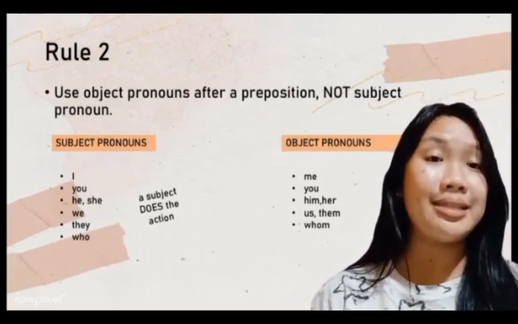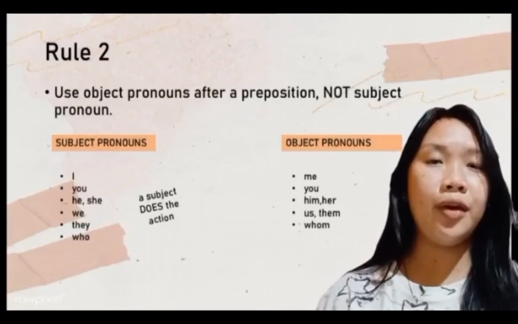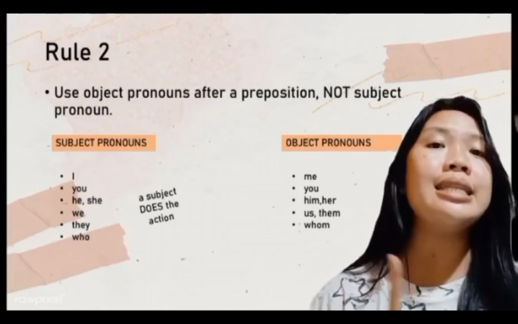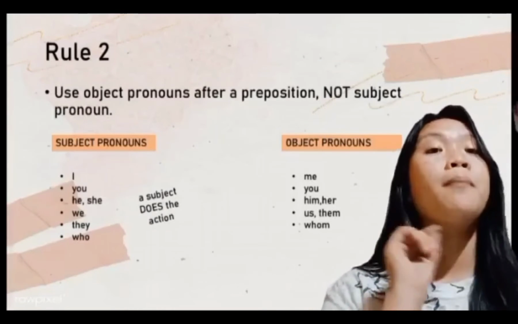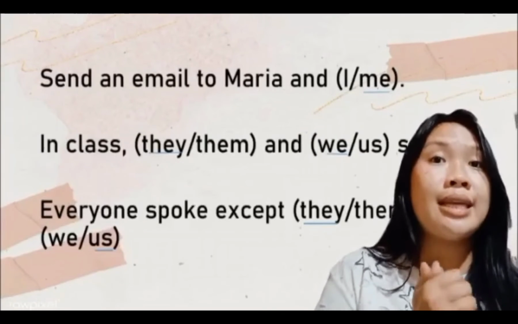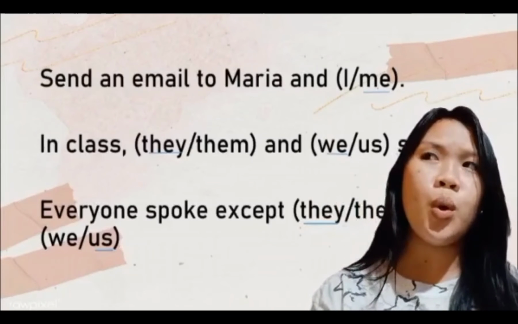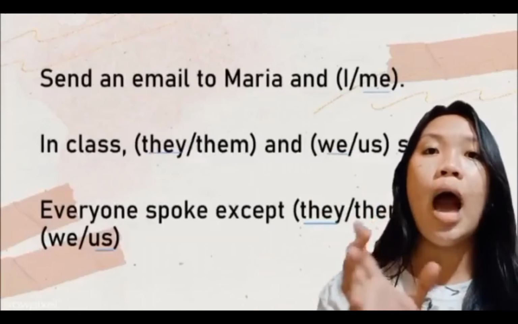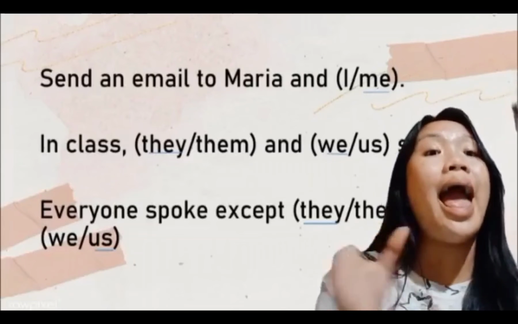So we have here some examples of rule number 2. The first statement is, send an email to Maria and I or me. You should choose between I and me. The rule number 2 states that we use object pronouns after a preposition. You have noticed that our preposition here is to, right? So send an email to Maria and.